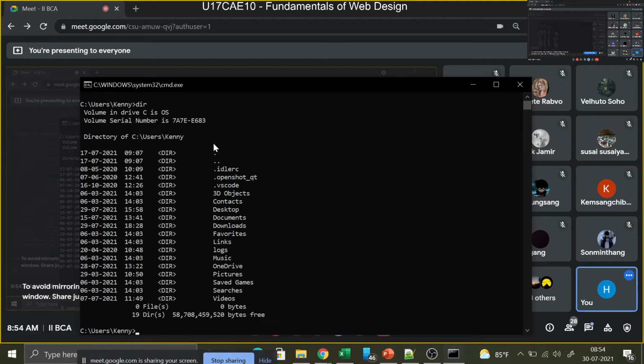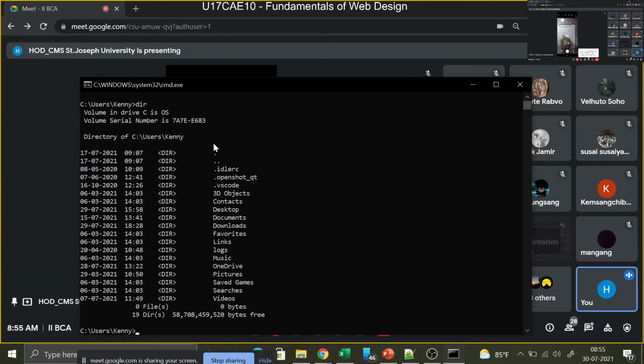A program is what? A set of instructions. You have instructions 1, 2, 3 and you put them together and this becomes a program. A script means you put different commands together and give them as one thing. In a program, each instruction has an input and an output, and the output becomes the input for the next instruction. But in a command, one command is one input, one output. It doesn't affect the output of the next one.